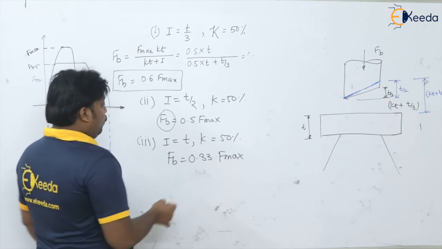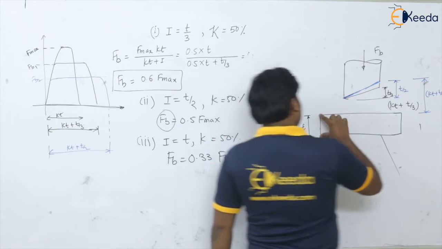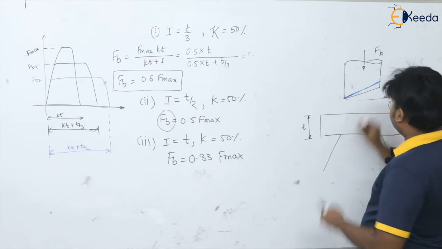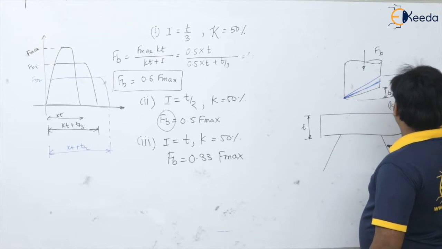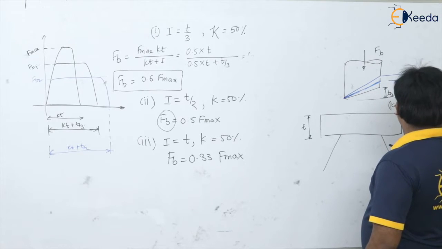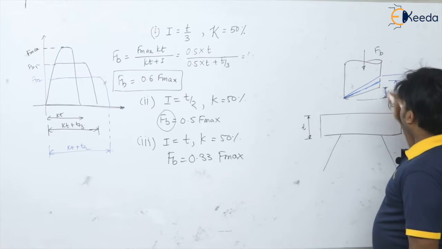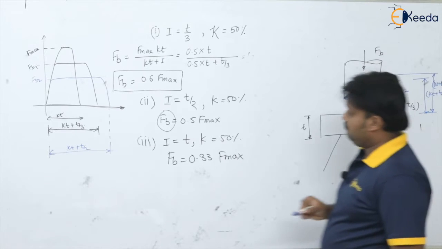Okay, so again see, load is coming down and down. So when the thickness I is equal to thickness, this much shear I am going to provide, that is this distance now, kt plus t, you can see here.